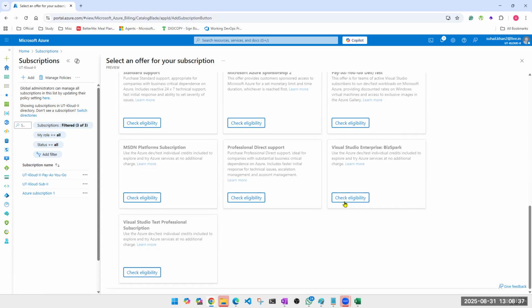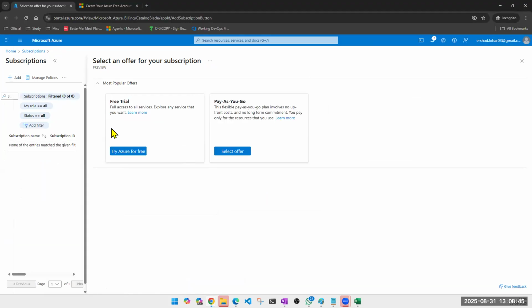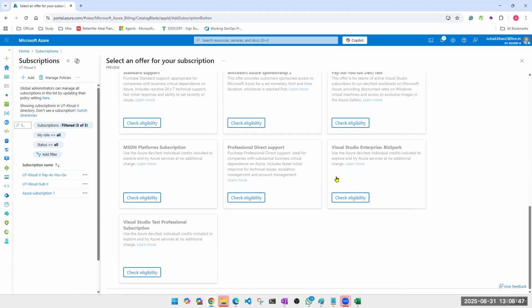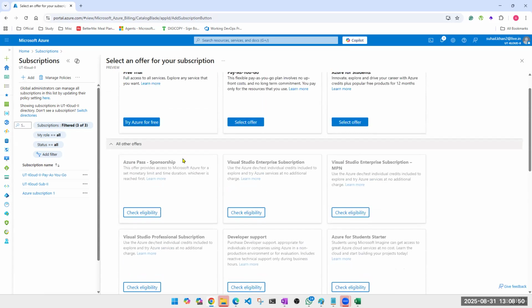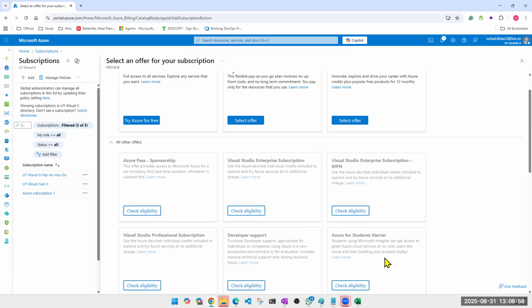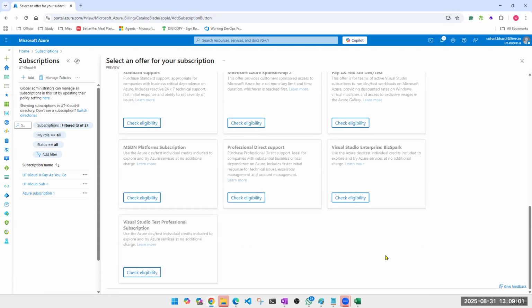Again, these are not limited. Now, this is a limit. Like you guys are able to see only two with your ID. You are able to see only two of them, right? I am able to see only this many, but that doesn't mean these are all of them. There are more. Maybe my ID is not entitled. When I have an enterprise account or enterprise company, I will see more. But for an enterprise agreement subscription, you don't do it from here. You literally need a team for that, where you sign some agreement, and then you can do it from here. But they will tell you maybe that option will appear here, but you can't directly do it without discussion.